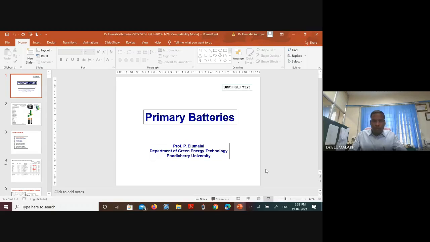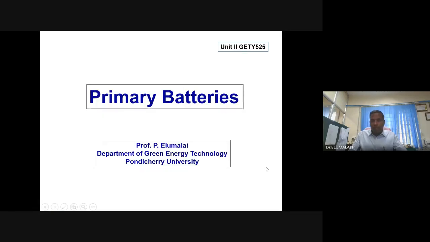So we will move to Unit 2, which primarily deals with primary batteries, non-rechargeable batteries.